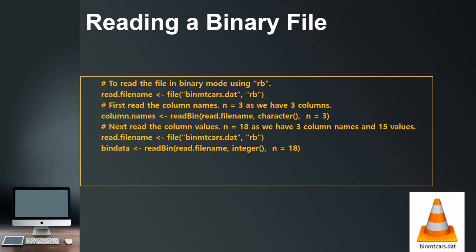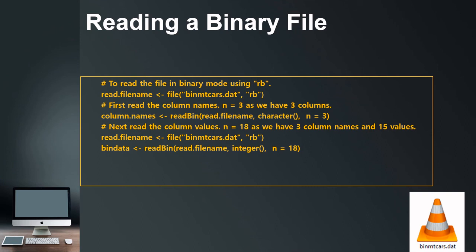Now further, I'm going to discuss reading a binary file. So there are two parts. One will be file reading, another will be printing from the data. So to read the binary file, RB is used. R is for read and B for binary file.